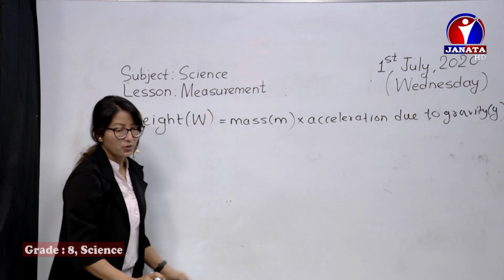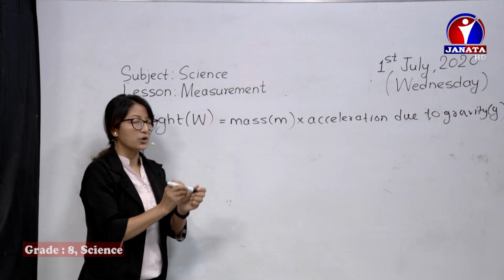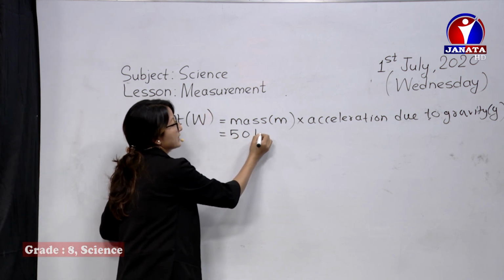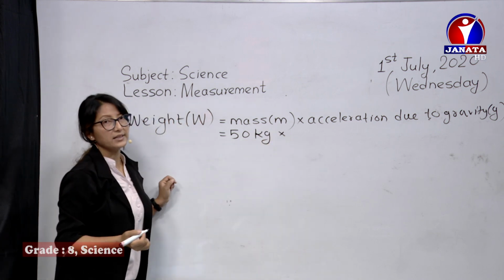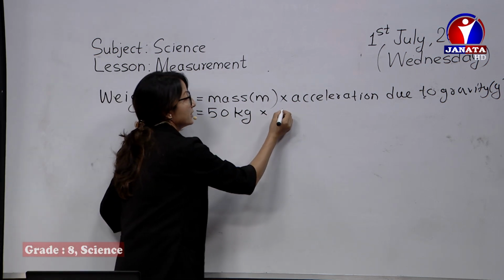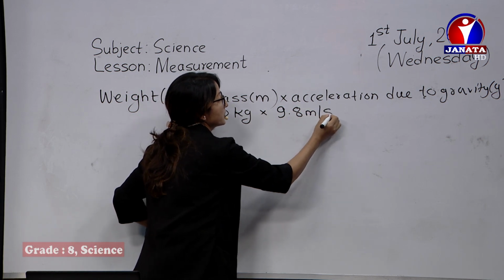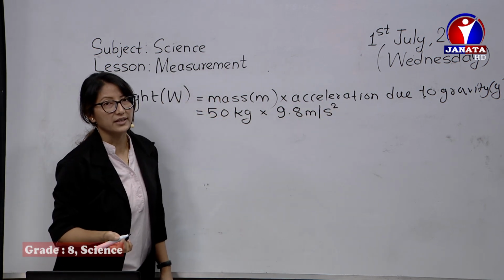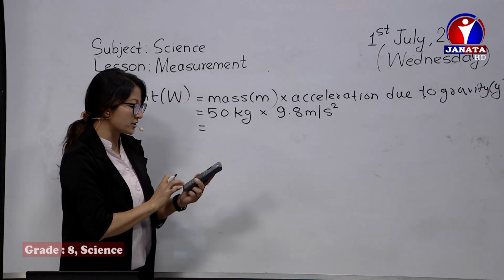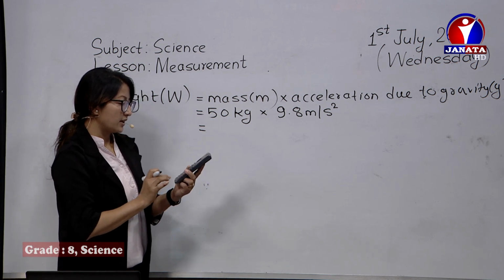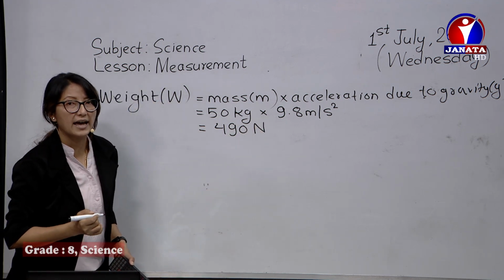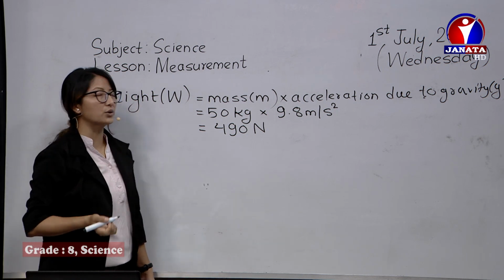So if you want to calculate, suppose we want to find our weight, you are 50 kg, your mass is 50 kg. So what is your weight? Then it's 9.8, as I've already said, on Earth. It's 9.8 meter per second square. Now if I multiply 50 into 9.8, then I get 490 Newton. Your weight is 490 Newton. This is how we calculate weight.